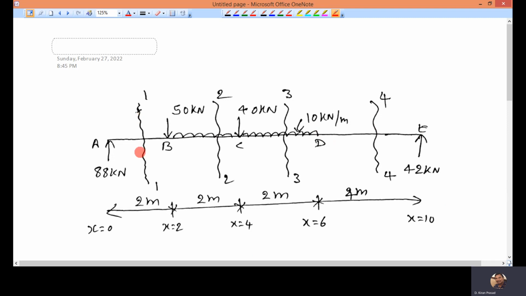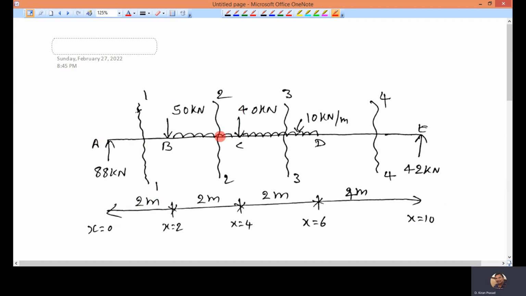Now, take the first section. When I take the left side part, these are valid, because the leftmost point is 0. When this is 0, this length is 2, so this point becomes 2.